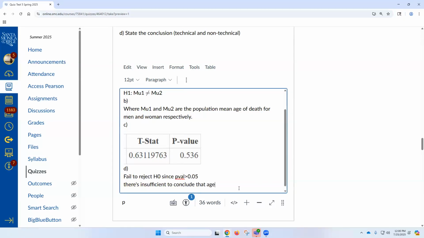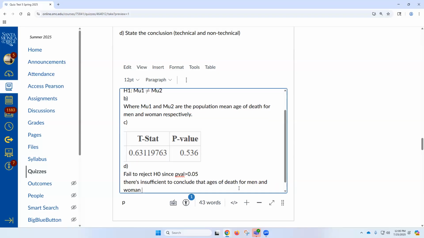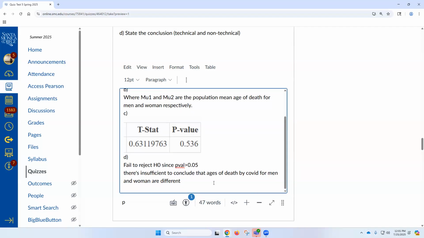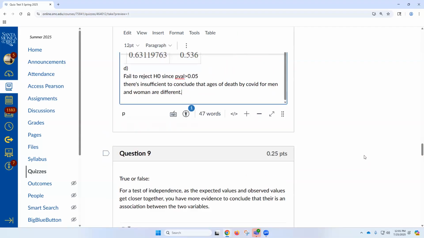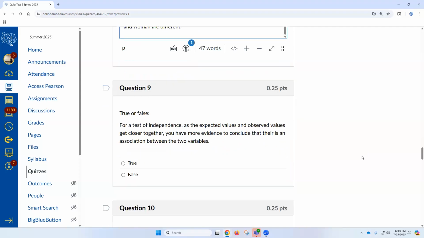That the ages of death for men and women are different. Is it ages of death by COVID or something? Yeah, just say something about COVID. Ages of death by COVID for men and women are different. You have to write something like that, right? And that's it. Done. How's the test so far? Easy, right? Next question.